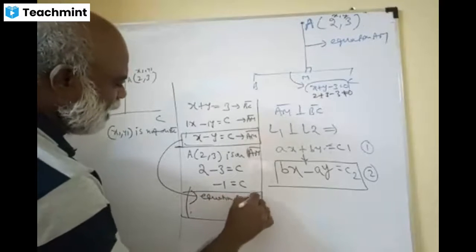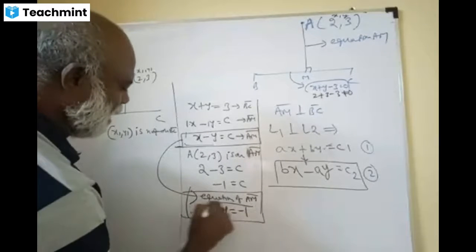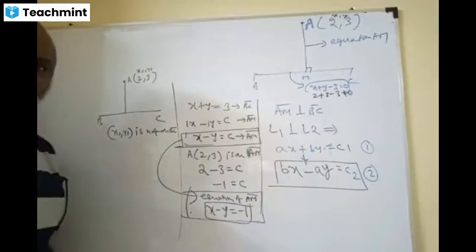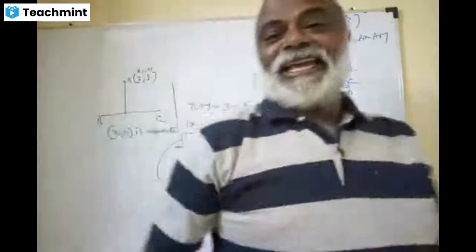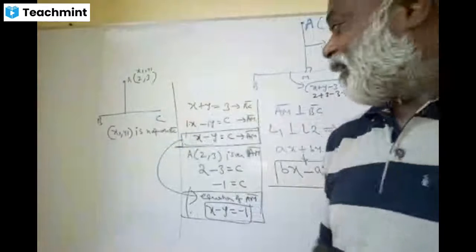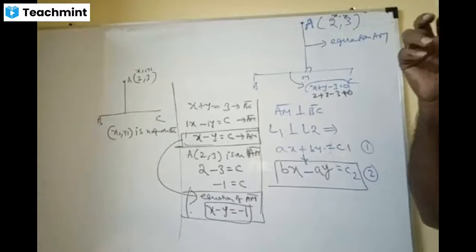So the equation becomes the equation of AM. Are you able to follow this? X minus Y is equal to minus 1. That's it. Or x minus y plus 1 equals 0. This is the alternate way of doing it, writing the equation of a perpendicular line formula. This is a beautiful method, mind. Clear?